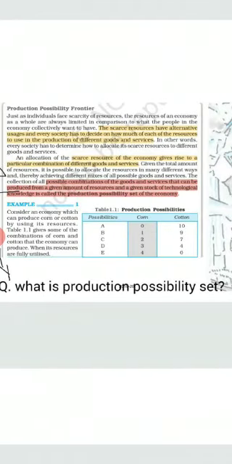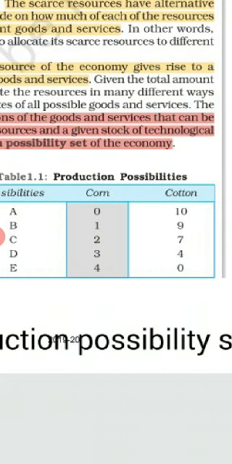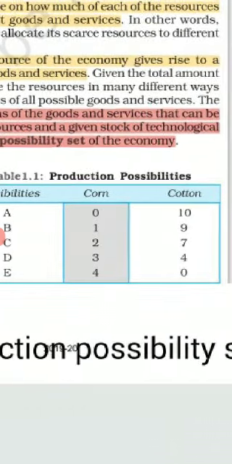Now look at this table. We have already done that different combinations of resources can be produced, or different combination of goods can be produced with the given resources. Now there are different combinations. Like a producer is there, he is having limited resources. Now he can use that resources in the production of two goods, that is corn and cotton. So what can be the first possibility? That he can utilize all his resources for the production of cotton. So now 10 units of cotton he can produce and 0 of the corn.